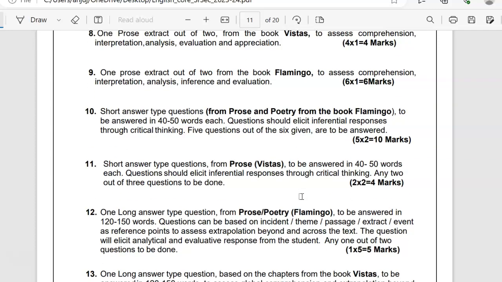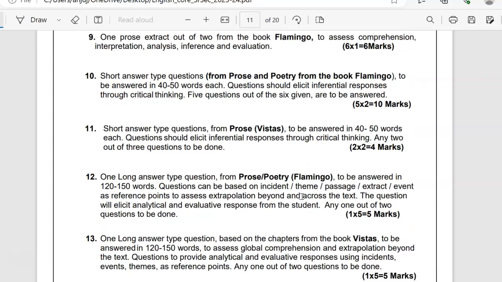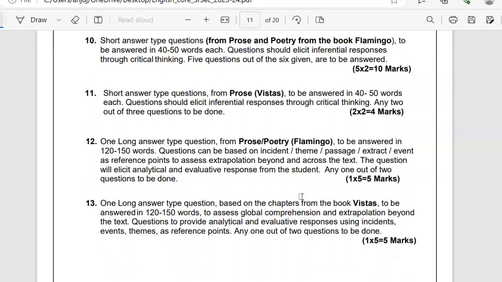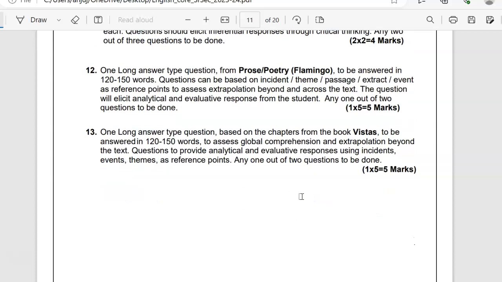Then short answer type questions would be there from prose and poetry from the book Flamingo, to be answered in 40 to 50 words each. Questions should elicit inferential responses through critical thinking. 5 questions out of 6 would be given that need to be answered. Short answer type questions from prose Vistas are to be answered in 40 to 50 words each. Questions should elicit inferential responses through critical thinking. Any 2 out of the 3 given questions need to be done.